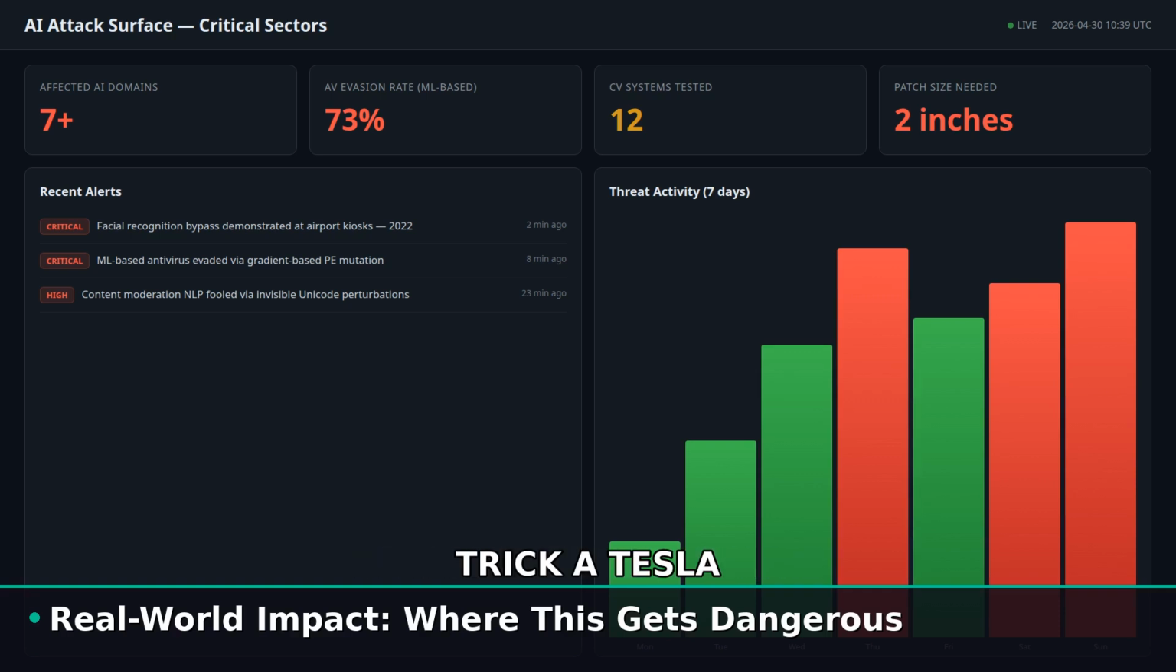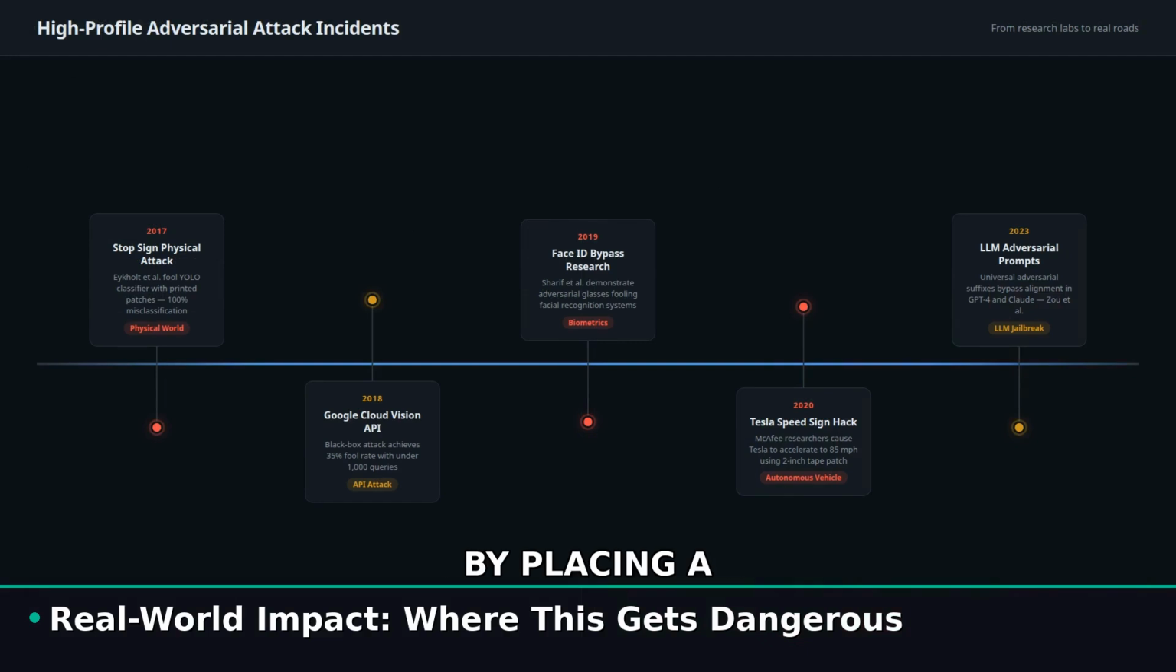In 2020, researchers at McAfee showed they could trick a Tesla Model S into accelerating to 85 miles per hour by placing a 2-inch piece of black tape on a 35 mph speed sign. The Mobileye camera system misread the sign. Adaptive cruise engaged. No software exploit. No network breach. Just carefully placed tape.